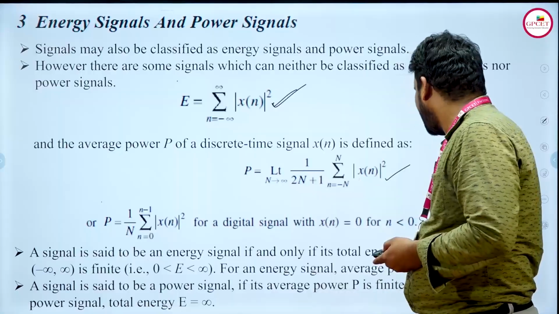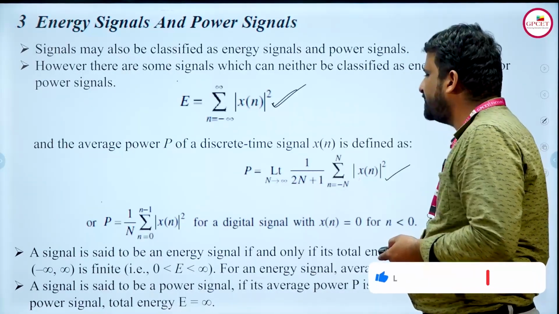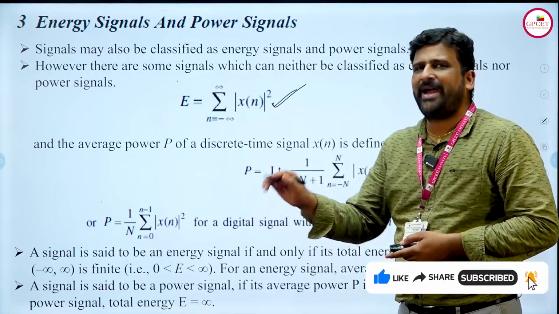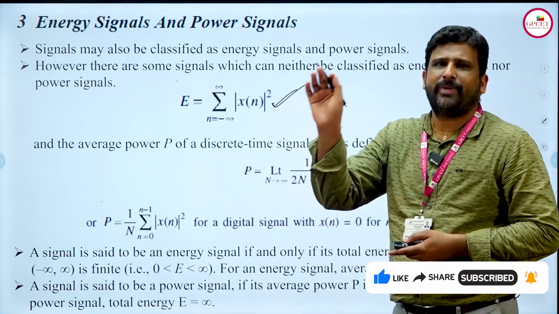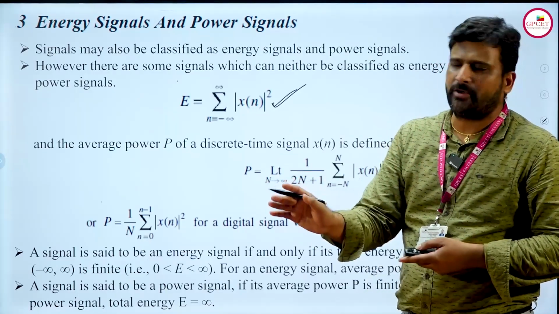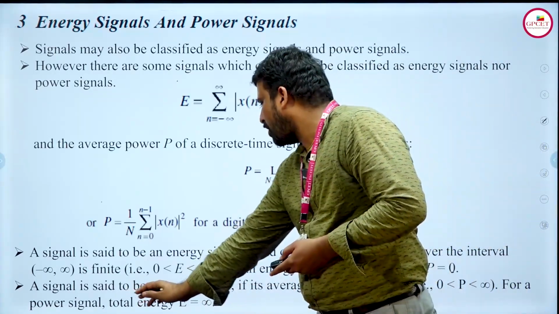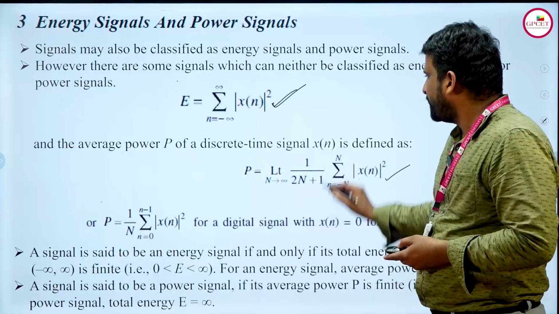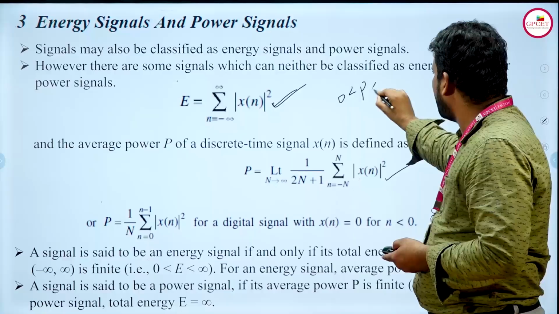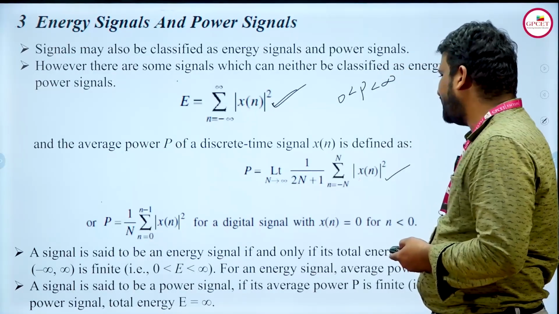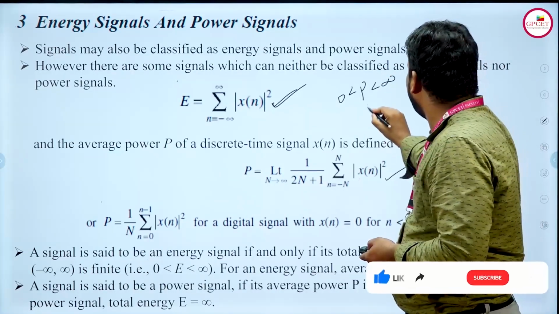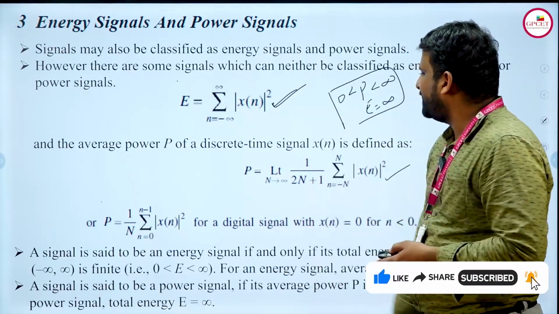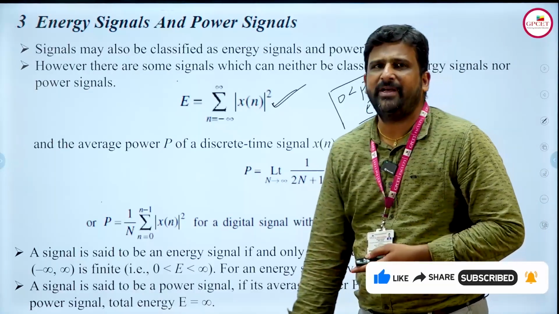And what will be the average power? The power should be equal to 0. So when we are calling it an energy signal, in the limits minus infinity to infinity, the total energy should be finite and power is equal to 0. Similarly, when we are going to call it a power signal, the average power P is finite, that means 0 less than P less than infinity. For that, the power signal's total energy E is equal to infinity. So with these conditions we can say that the signal is said to be a power signal.